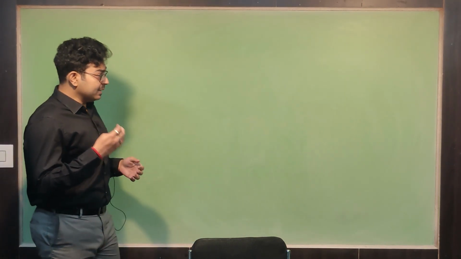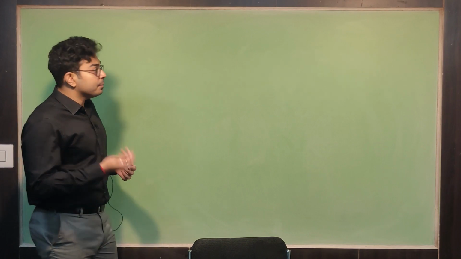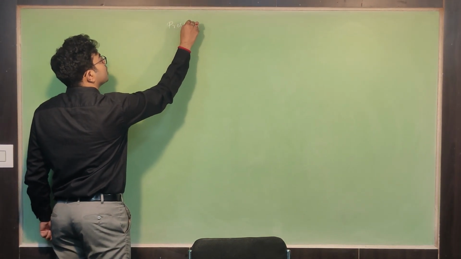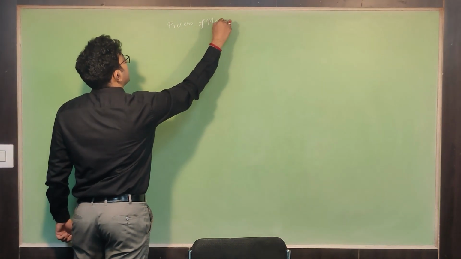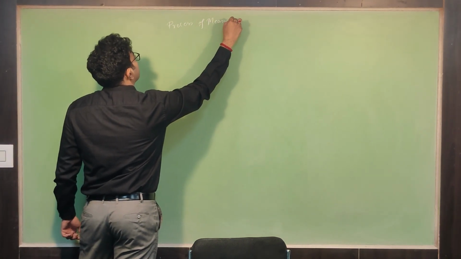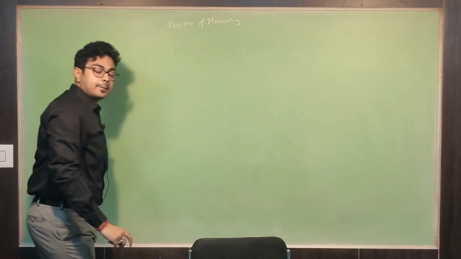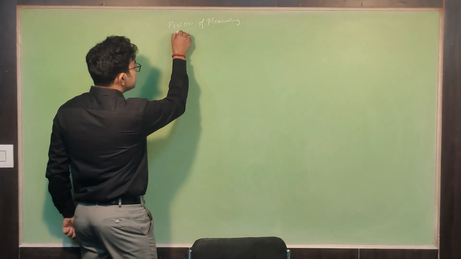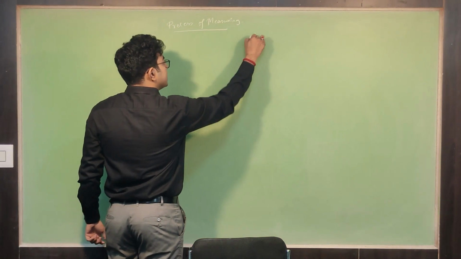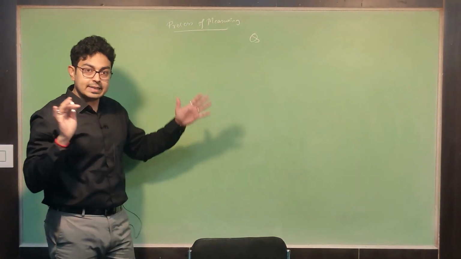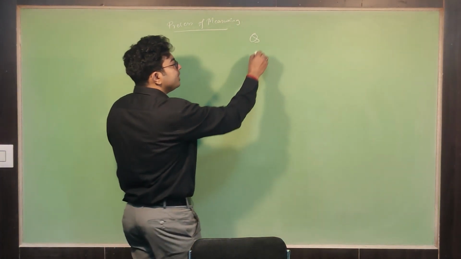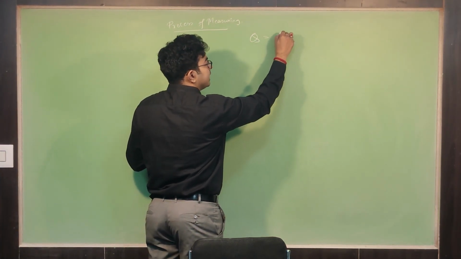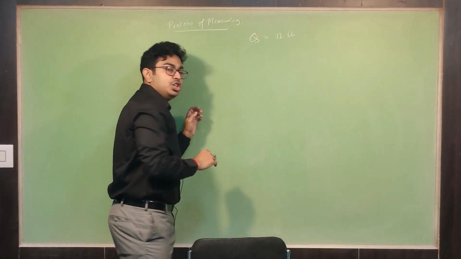Now when I am going for measurement, what is the process of measuring? See, the process of measuring will be like this. Suppose this is a quantity, and a physical quantity requires two things, n and unit, u.